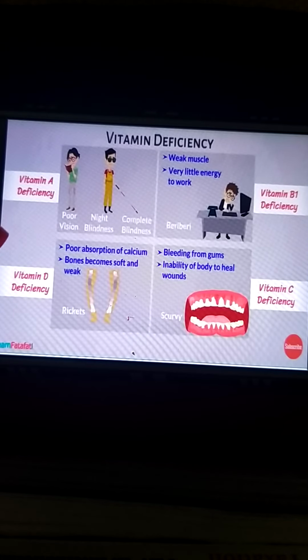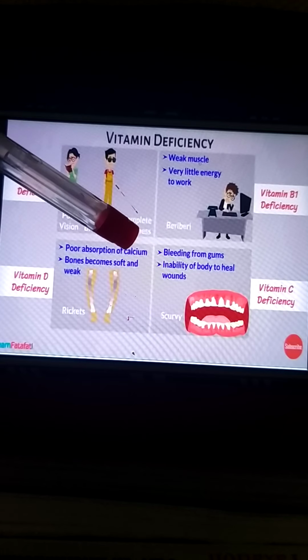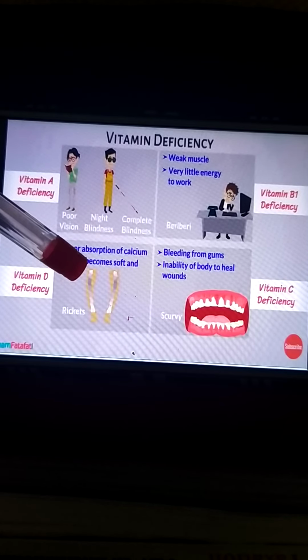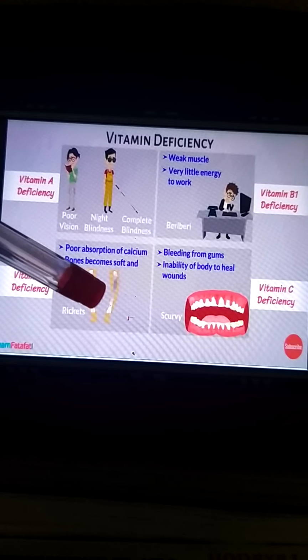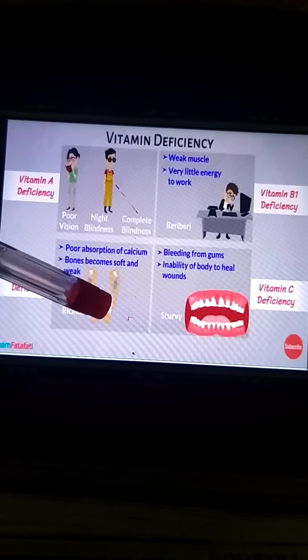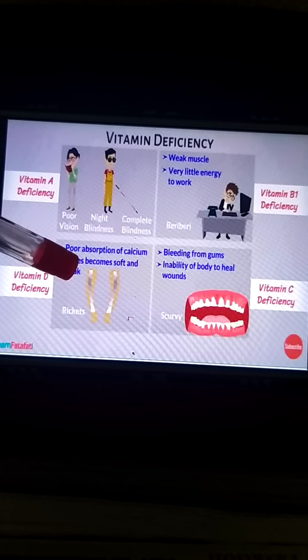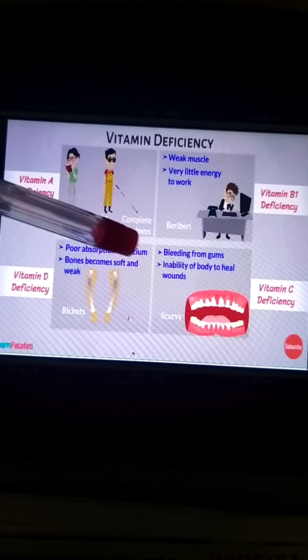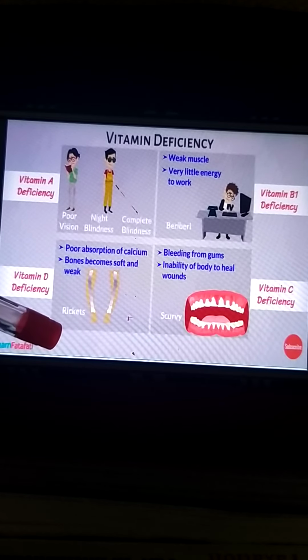Then vitamin D, which you get from the sun. Its deficiency causes poor absorption of calcium, and if there is poor absorption of calcium, it will weaken your bones. Your bones will be so soft and weak, and it will cause a disease called rickets. This condition is called rickets.